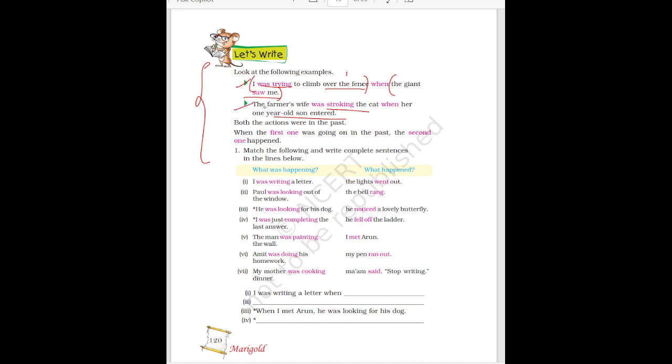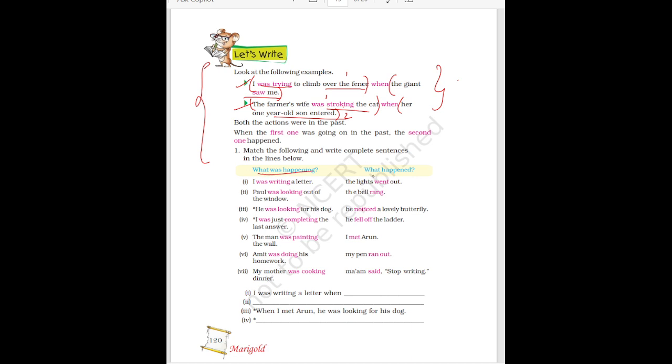Okay, and here the farmer's wife was stroking the cat. This is the first sentence. Her 1 year old son entered. This is the second sentence. Here also one action is still going in the past and the other one is completed. But both the sentences are in the past tense. Okay, match the following and write complete sentences.